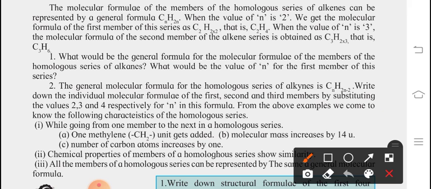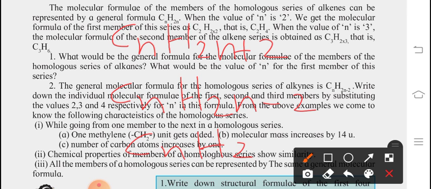Now we have three general formulas. For alkane it is CnH2n+2. For alkyne it is CnH2n-2. And for alkene, it is CnH2n. So these are the three general formulas for alkane, alkyne and alkene. Write them down in your book. Listen carefully: the general formulas for alkane, alkyne and alkene.